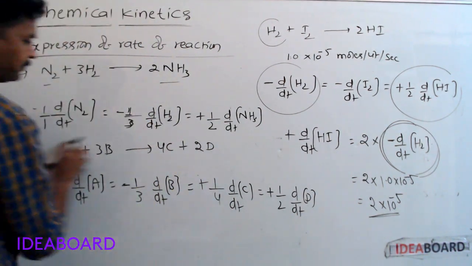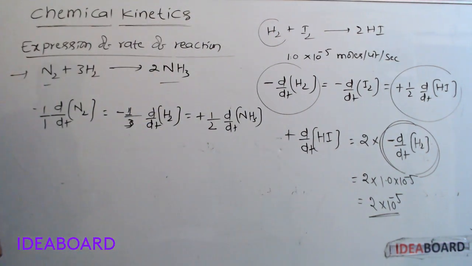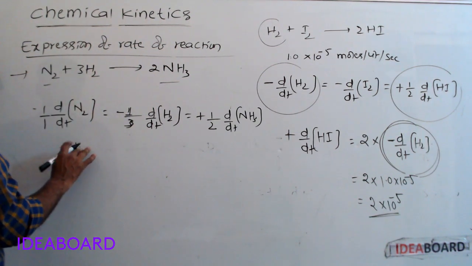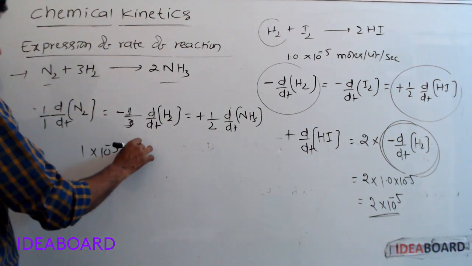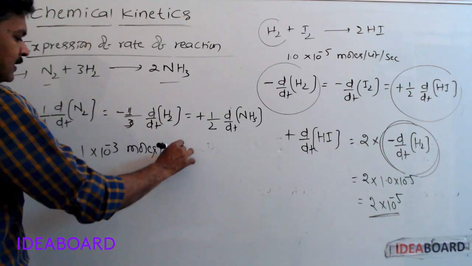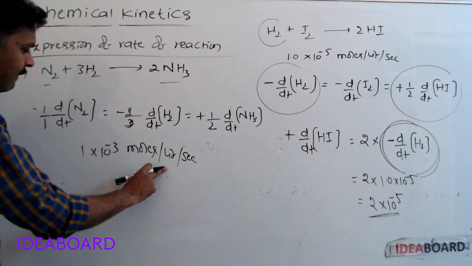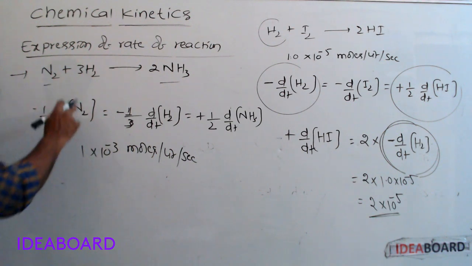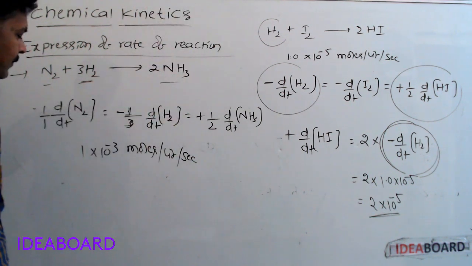Suppose in this reaction, the rate of disappearance of hydrogen is given as 1 into 10 power minus 3 moles per liter per second. The rate of disappearance of hydrogen is this much. What is the rate of appearance of ammonia?